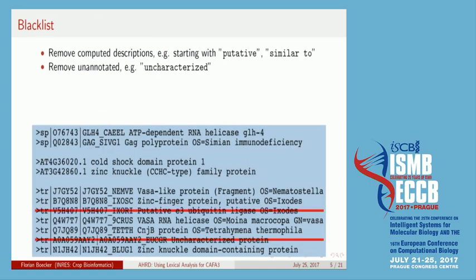So for this reason, the first step in AHRD is to filter all descriptions through a blacklist. This blacklist looks at the start of the line and recognizes words like putative or similar to, to remove protein descriptions that have been transferred computationally from other proteins. And then sometimes you even have proteins in there with descriptions that aren't descriptions at all, like uncharacterized protein, and we remove those from the pipeline completely.